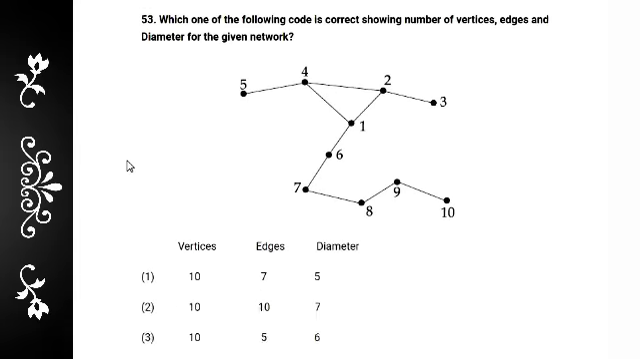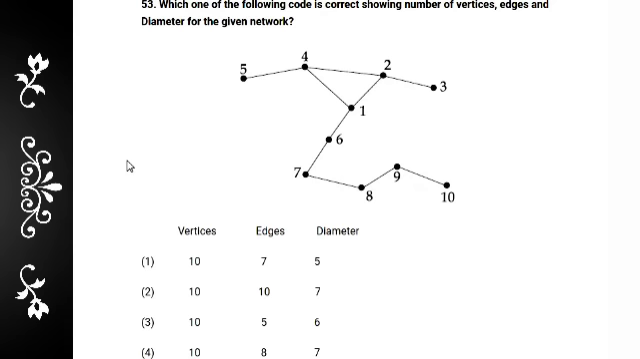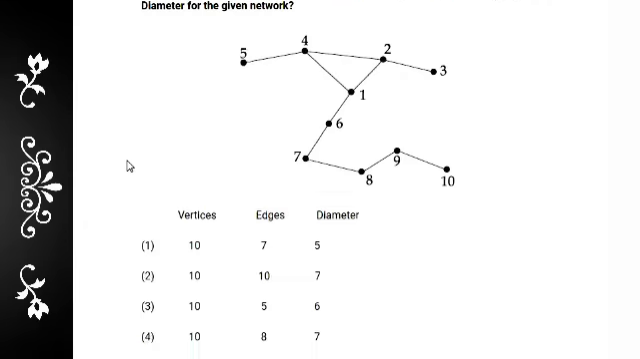And next question, very interesting. Which one of the following codes correctly shows the number of vertices, edges and diameter for the given network? This is question number 53. Our answer is option 2: 10, 10 and 7. This is the correct answer, option 2.